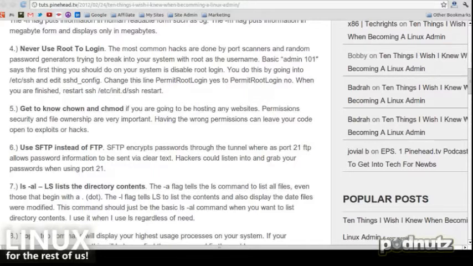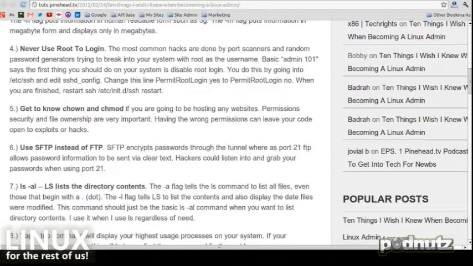Ever log into a computer as root. Now, Puppy, we talked about a little bit ago, you're always root. That's different, that's a desktop. As a server, you should never log in as root. It's too easy to mess something up because you don't get prompted, you don't get warned nearly as much when you're root. If you're the normal person, you always have to put in your password. Never log in as root.